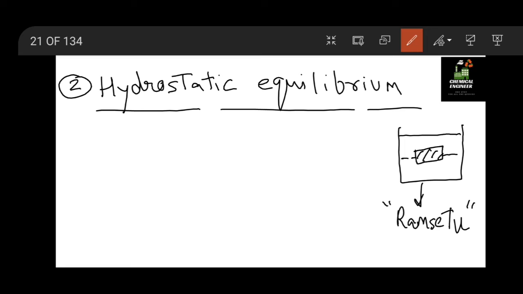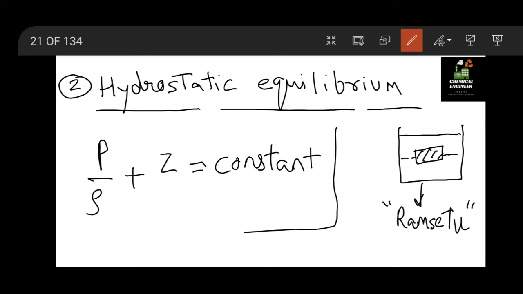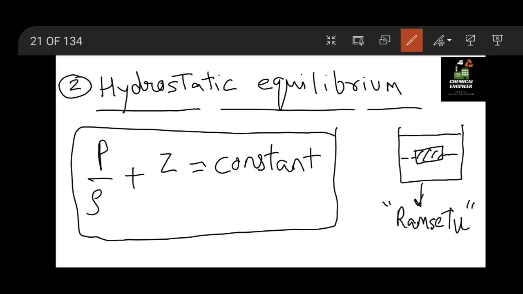The main equation to remember for hydrostatic equilibrium, we are not going to derive it directly, but you have to remember it, is P by rho plus Z is equal to constant. Please note down this equation: P by rho plus z equal to constant. This hydrostatic equilibrium equation is for the liquid case.